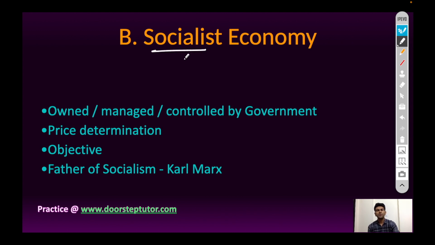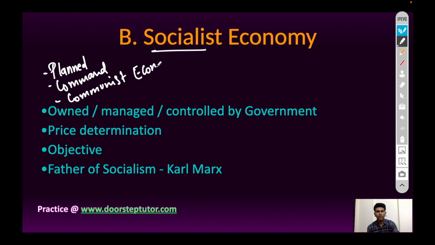Next type of economic system is socialist economy. It is also called planned economy, command economy, or communist economy. In this type of economic system, the factors of production like factories, machinery, material are owned, managed, and controlled by government. And the price of goods and services is determined by central planning authority.